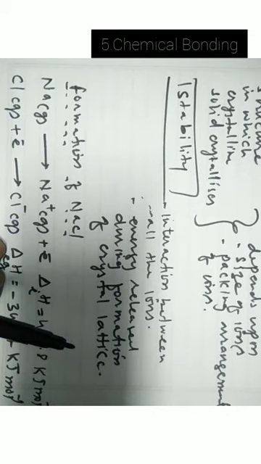Now the stability of this ionic solid or crystalline solid depends upon the interaction between all the ions and the energy released during the formation of the crystal lattice. Now let us consider the example of NaCl, formation of NaCl.